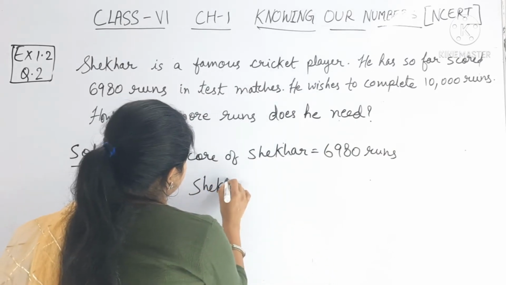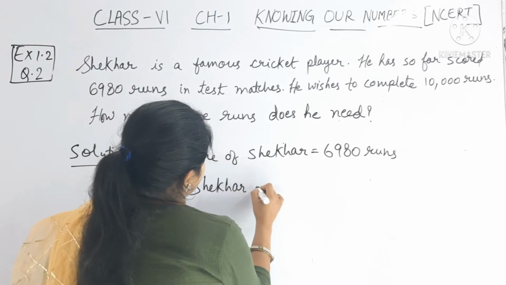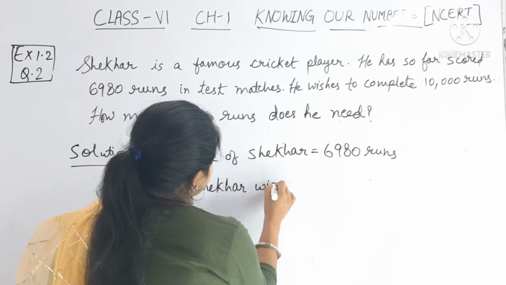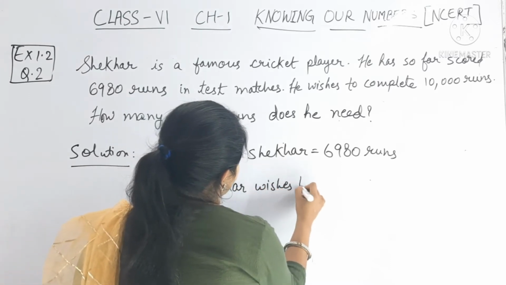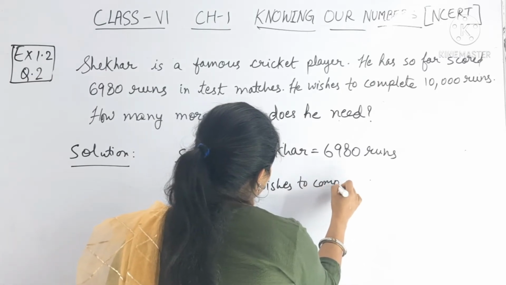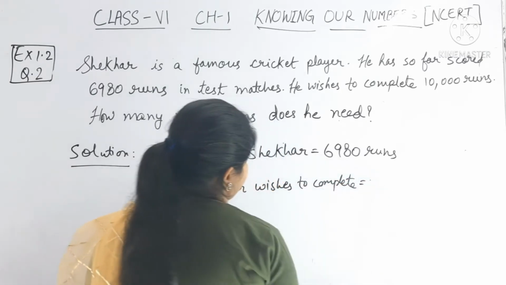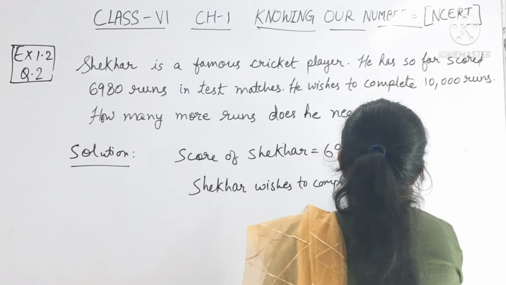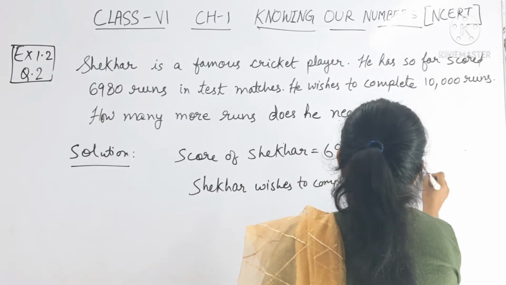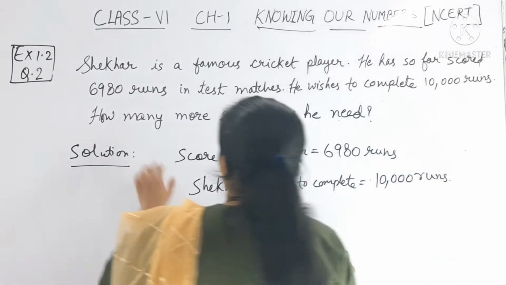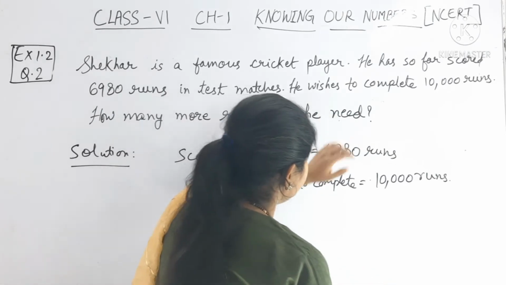Shekhar wishes to complete 10,000 runs. How many more runs does he need?